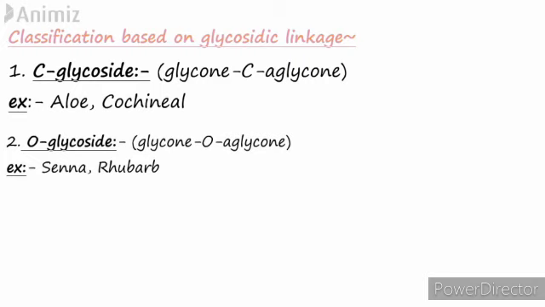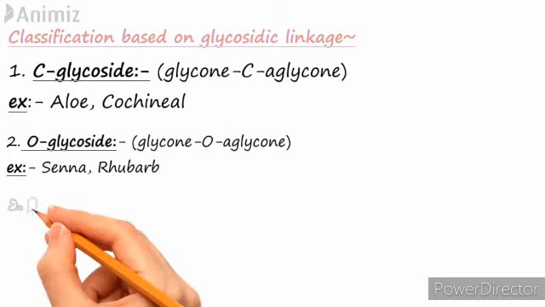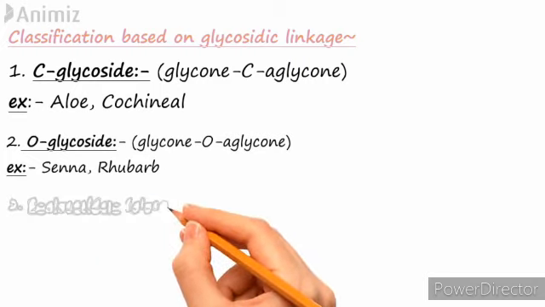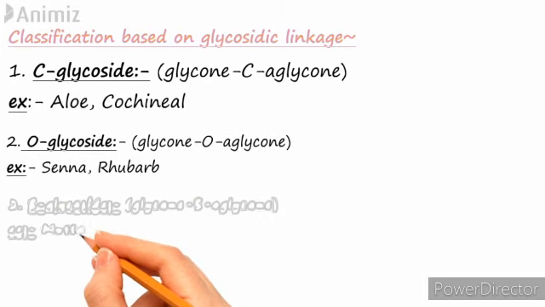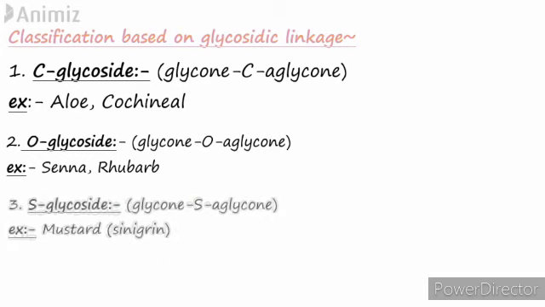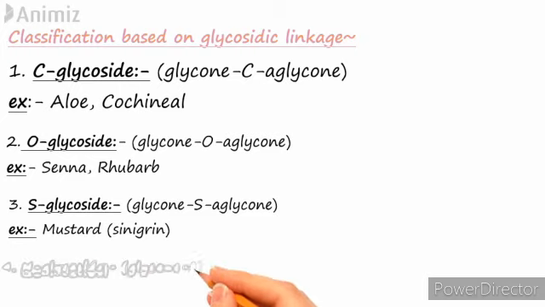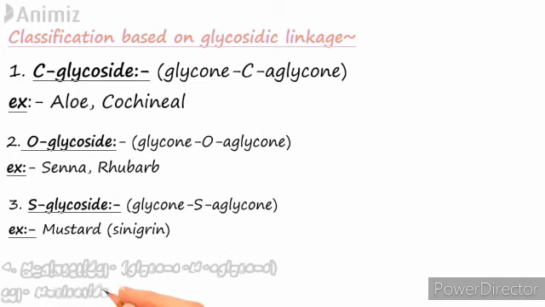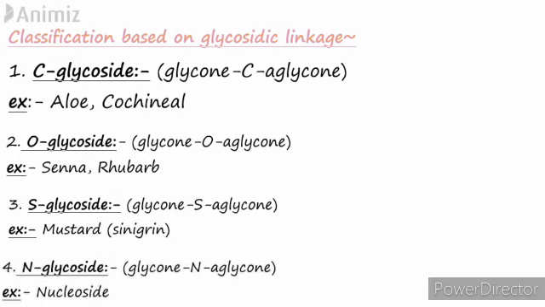Then the S-glycoside. The glycone and aglycone part are joined together by a sulfur atom. An example of S-glycoside is mustard. The active metabolite of this plant is known as sinigrin. And lastly, the N-glycoside. The glycone and aglycone part are joined by a nitrogen atom. The typical example of N-glycoside is nucleoside, present in DNA or RNA. Deoxyribonucleic acid or ribonucleic acid are examples of nucleosides.